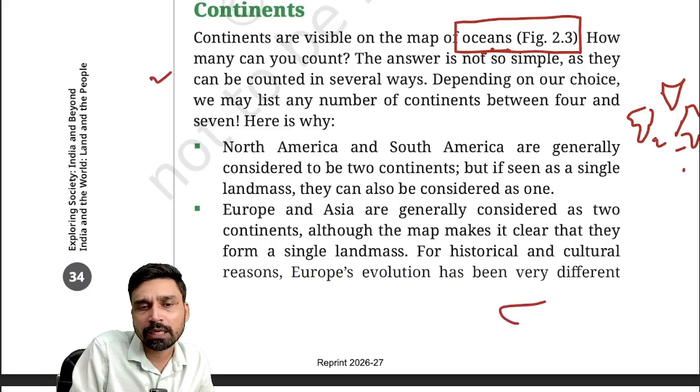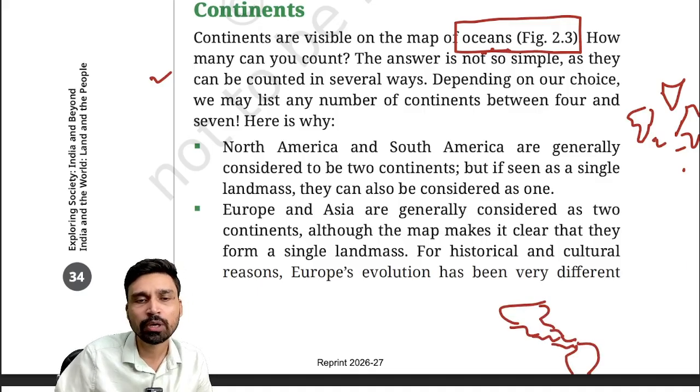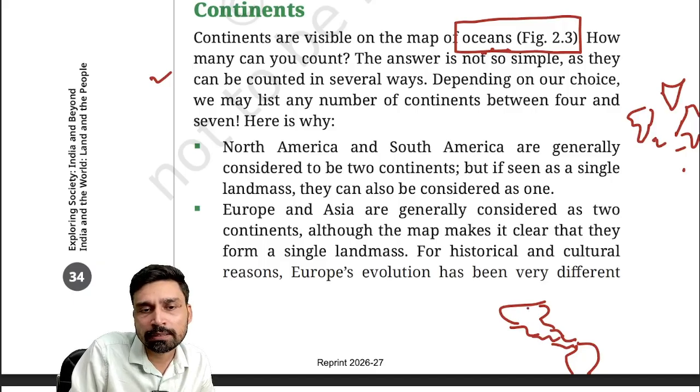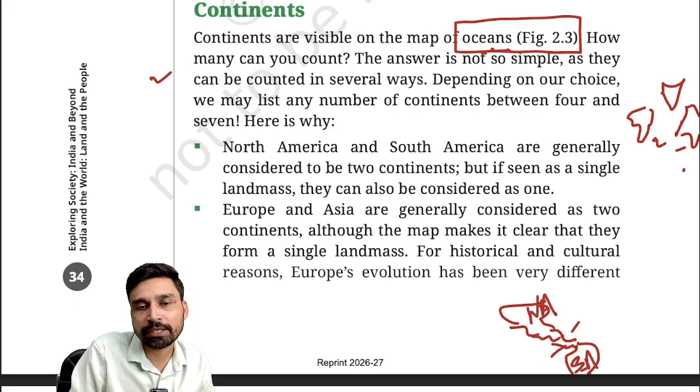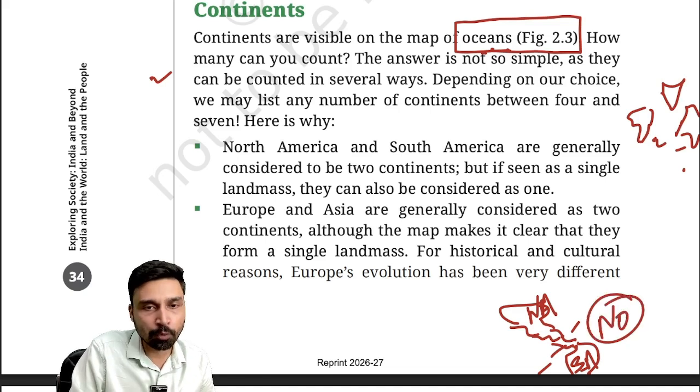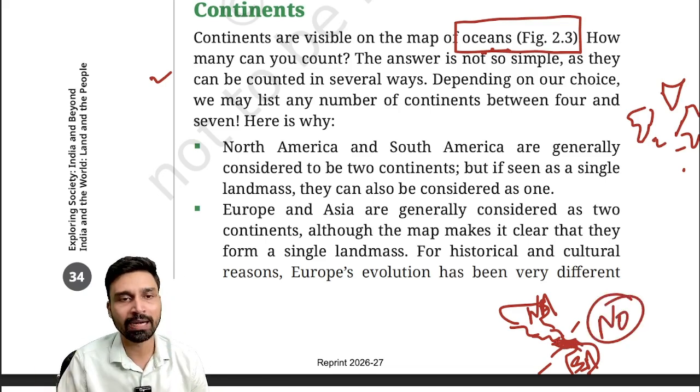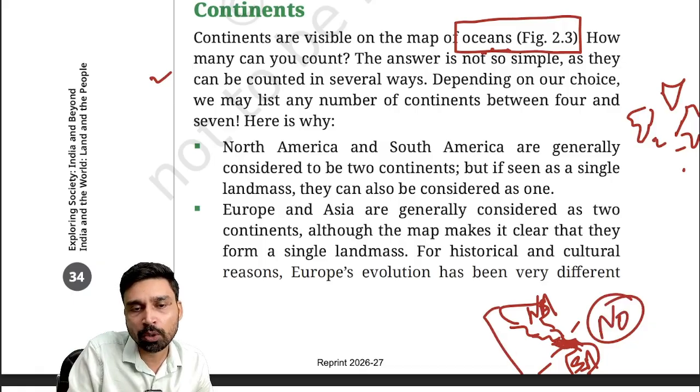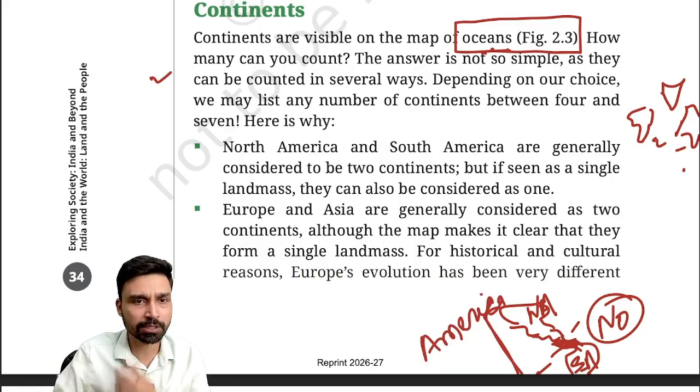For example, if you look at the map of America, this is North America, this is the central part of America, and to the south you have South America. So actually, if you look, this is one continent, North America, and this is a continent, South America. But are they separated? The answer is no. Both of these land masses are joined together by a small, narrow landmass. That means if you want to consider this as a single landmass, the entire continent we can call the American continent. So it depends on the perspective.